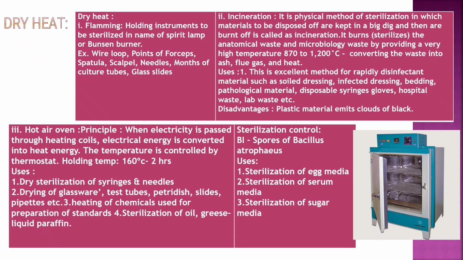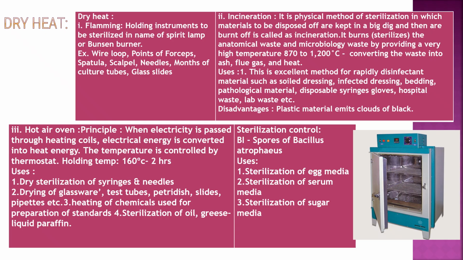The third example in dry heat is the hot air oven. Principle: when electricity is passed through heating coils, electrical energy is converted into heat energy. The temperature is 160 degrees Celsius and holding time is 2 hours.